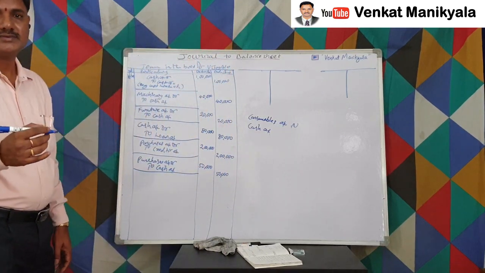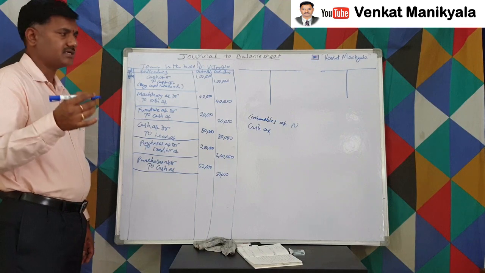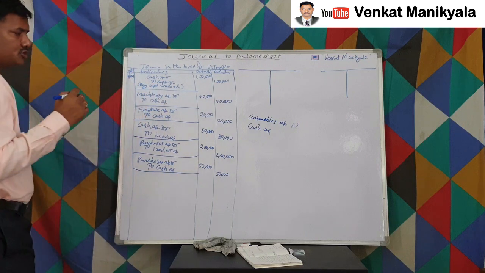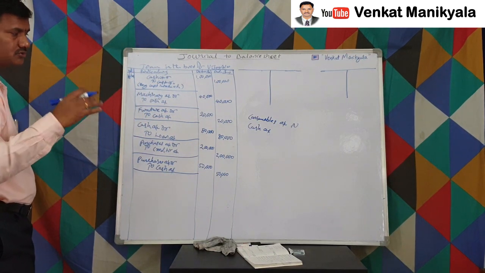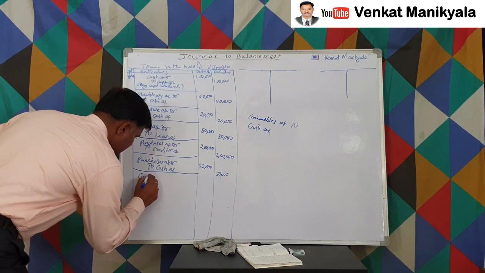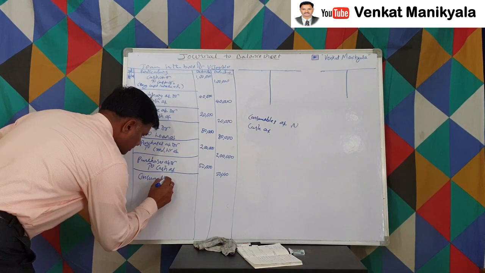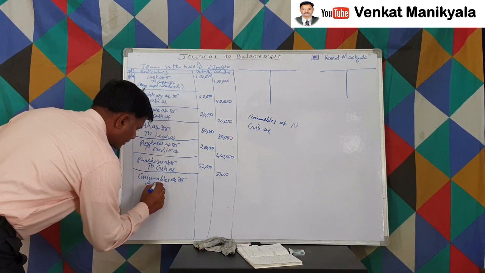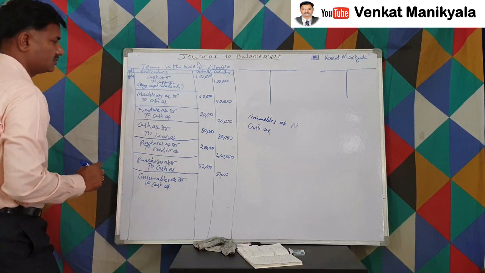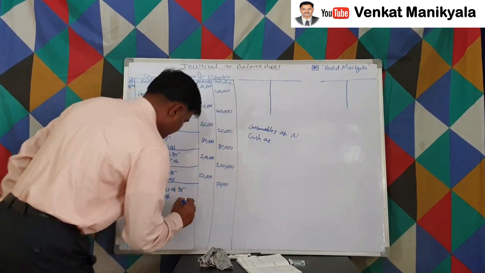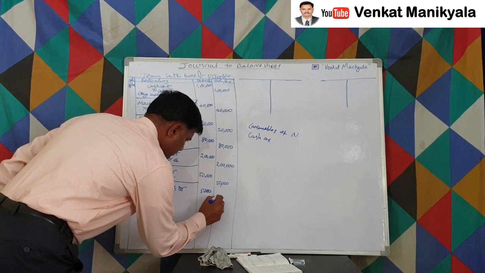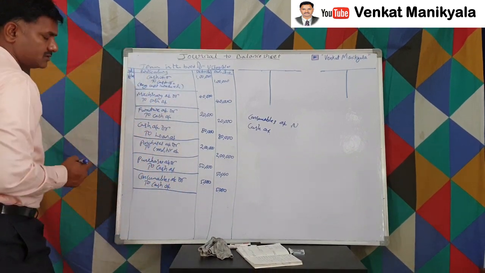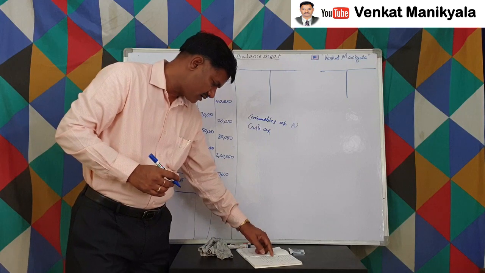Apply the nominal account rule. The nominal account rule says debit all expenses and losses, credit all incomes and gains. Because it's an expense, you have to debit it, right? So debit the consumables account. Obviously cash is going out, we are supposed to credit. Consumables account debtor to cash account, right? So how much is consumables? 5,000 rupees, right? 5,000 rupees consumables.